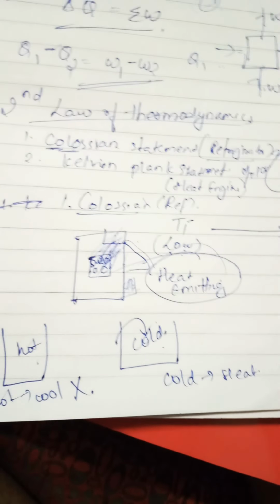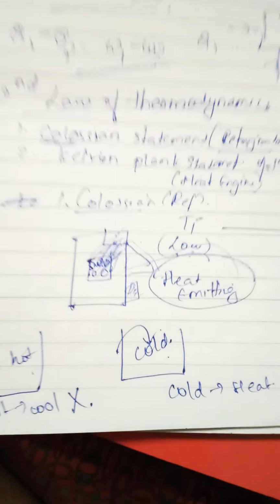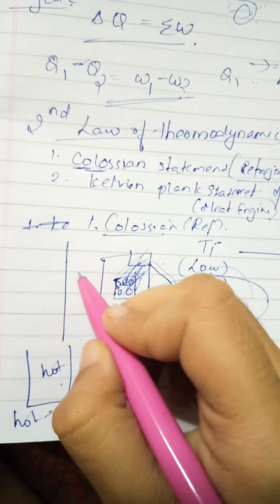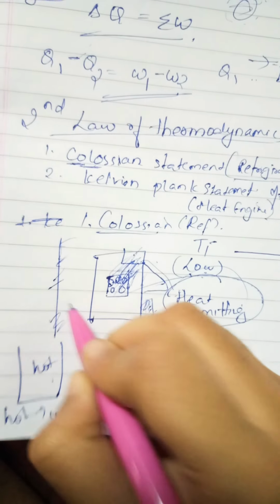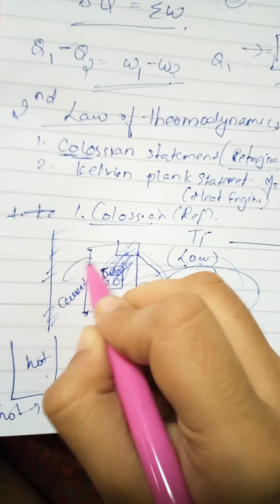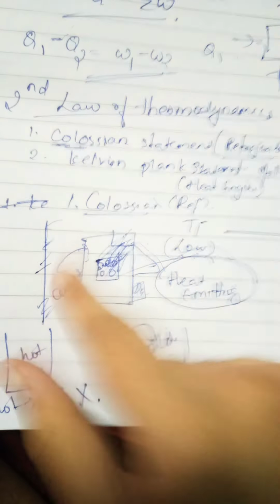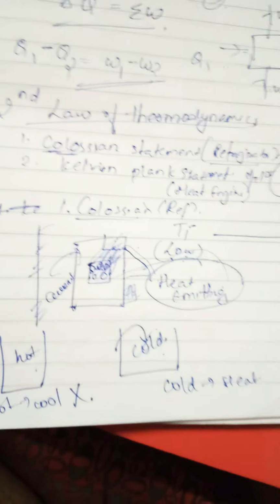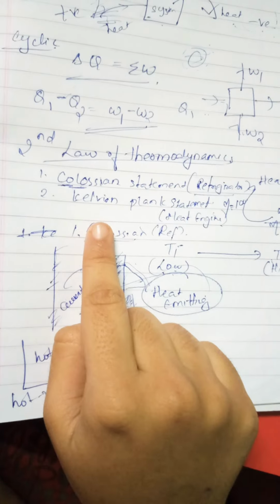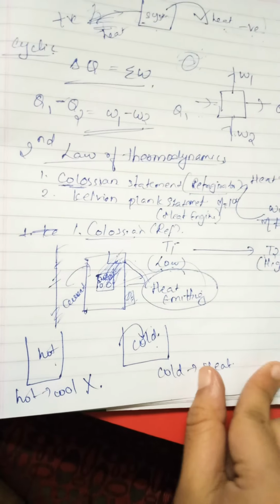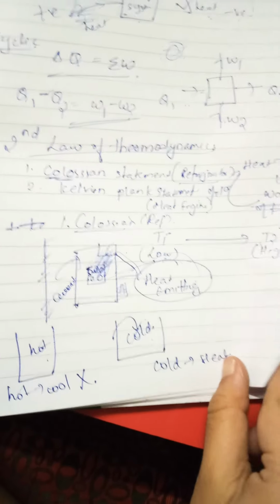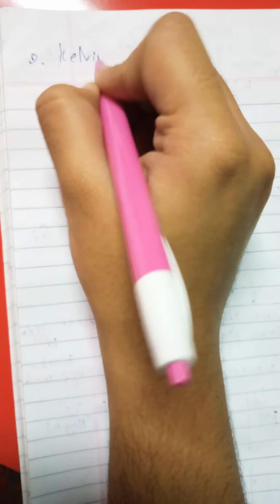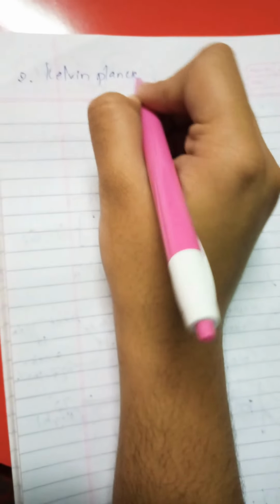So this refrigerator needs some energy. Where is that energy from? It is the physics, baba, the current. Fridge won't work without current. Don't you know that? So this current is the energy provider. Pakka? This is the Clausius statement. This is one of the applications of the second law of thermodynamics. Now let us move on to the Kelvin-Planck statement.